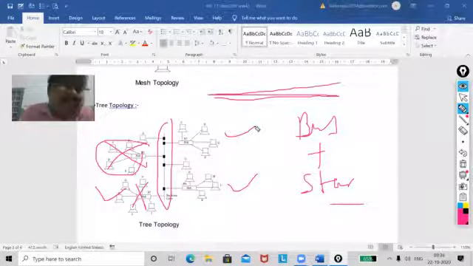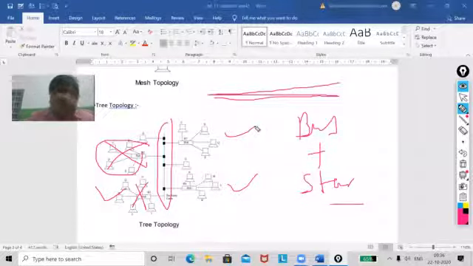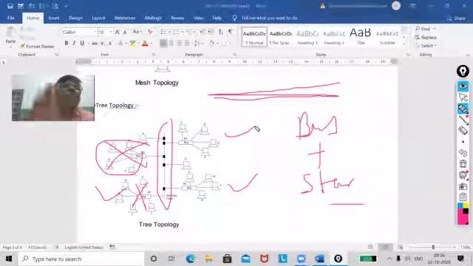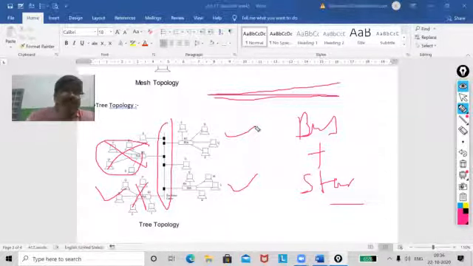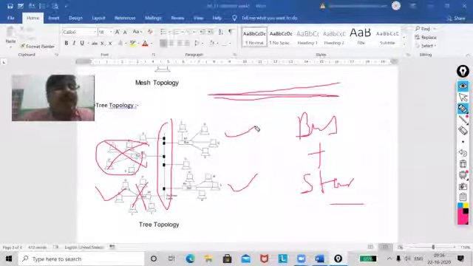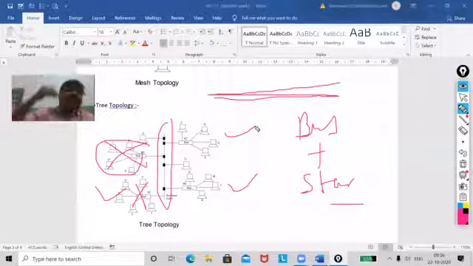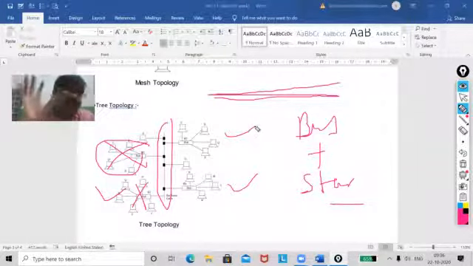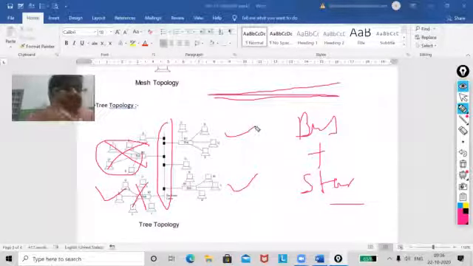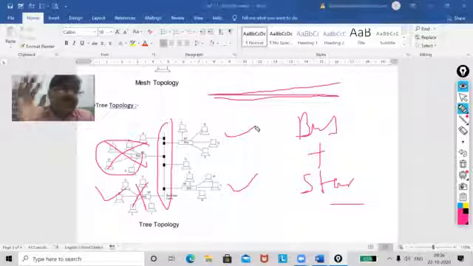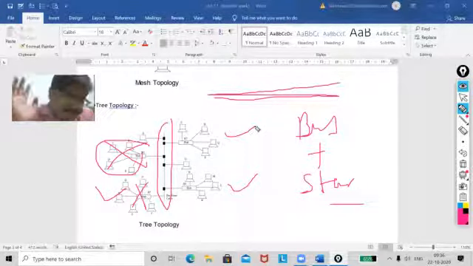Now, when I'm talking about the disadvantage, installation and configuration is difficult, my dear, as compared to all the other topologies. I mean the bus one, the ring one, the star one. If you compare, the tree one is quite difficult, both to install as well as to configure.